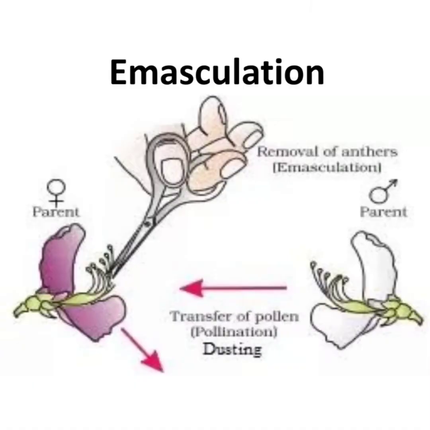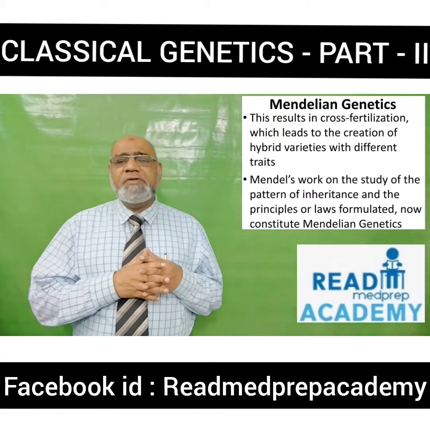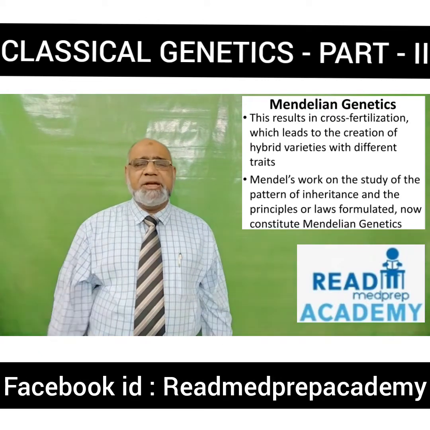Here you can see how emasculation is done. It is only the removal of the male sex organ of the plant, like the cutting of the stamens that contain the anther, which has the male gametophyte, the pollen grain, which contains the male gametes. So the parent is removed of the stamens. This is called emasculation. And the pollen from another flower is taken and dusted on the flower from which the stamens have been removed. This results in cross fertilization, which leads to the creation of hybrid varieties with different traits.